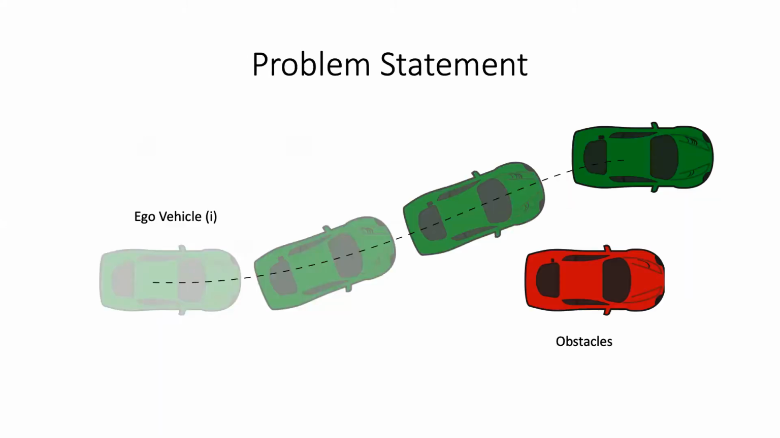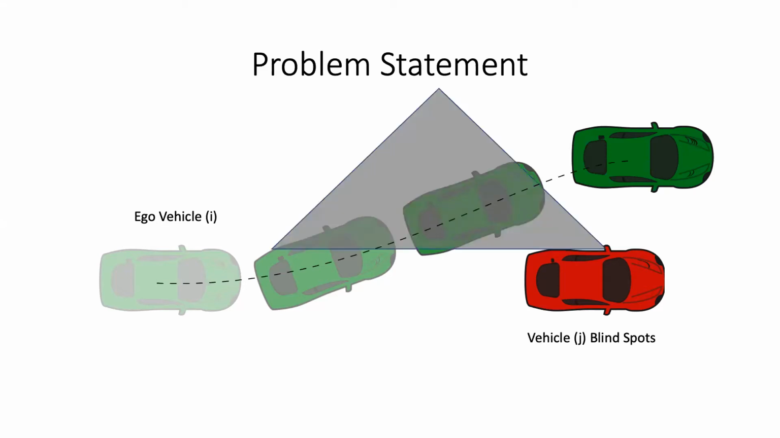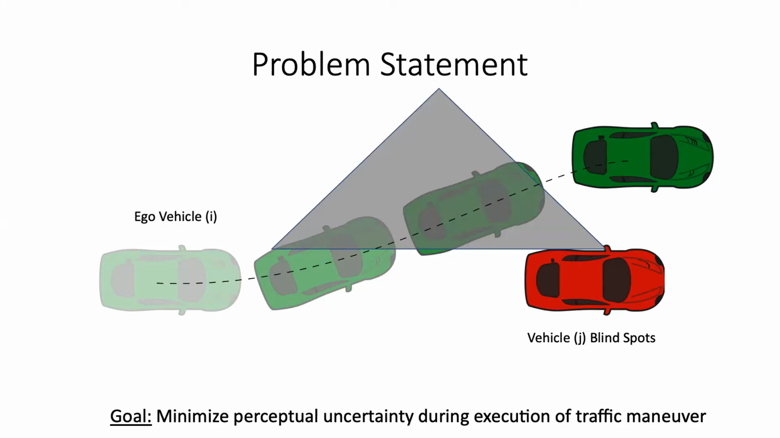So in this problem, we'll be considering an ego autonomous vehicle that has to execute some high-level traffic maneuver. For example, we have here this green car that needs to execute a lane change, depicted by this dashed line. Typically, we'll consider the vehicles around us for doing collision avoidance. However, in this work, we'd like to go one step further and consider the fact that they will have blind spots, and the vehicles around us may lose track of us as we enter these blind spots. And the goal of our ego vehicle now is to be able to come up with trajectories that minimize the perceptual uncertainty as it executes this traffic maneuver.